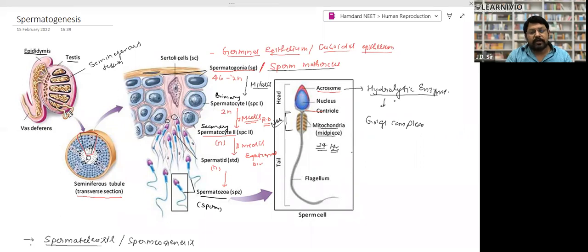Acrosome or hydrolytic enzyme is produced by the Golgi complex. That is the question that has been asked: from where does the hydrolytic enzyme or acrosome come? It comes from the Golgi complex. Tell me, guys, is it clear or not? Go through it and tell me. Is it clear?